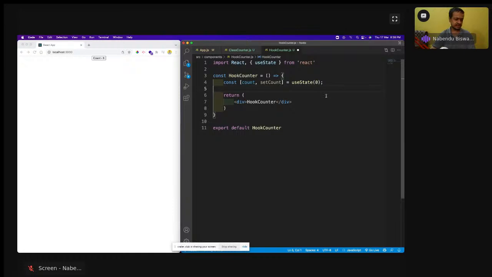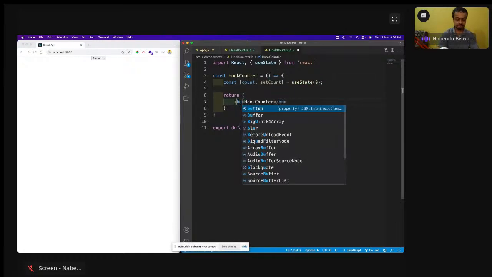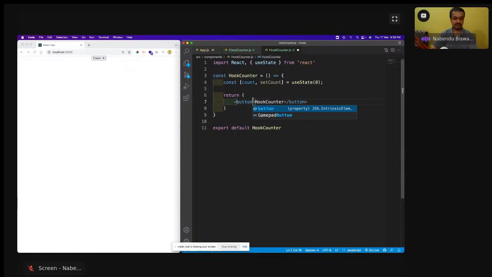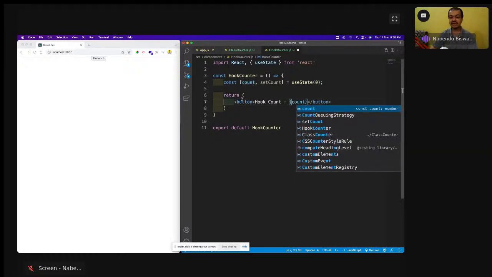Now how to increment it? I will do a button, and let me make it a hook count. We don't have the concept of this here, it's just a state variable. One more thing is that this return is treated like a render. The moment we change the state through setState, or here setCount, it will re-render this return. That concept is still there.